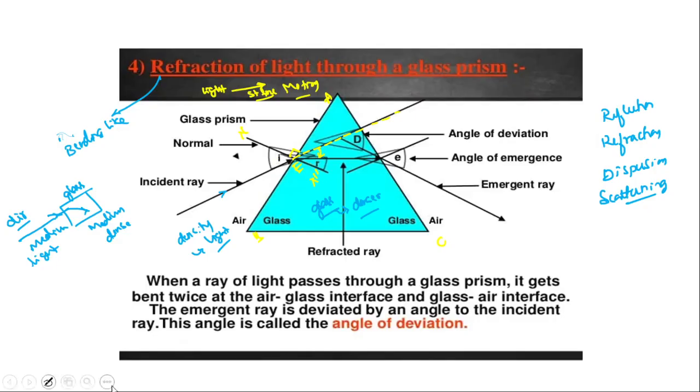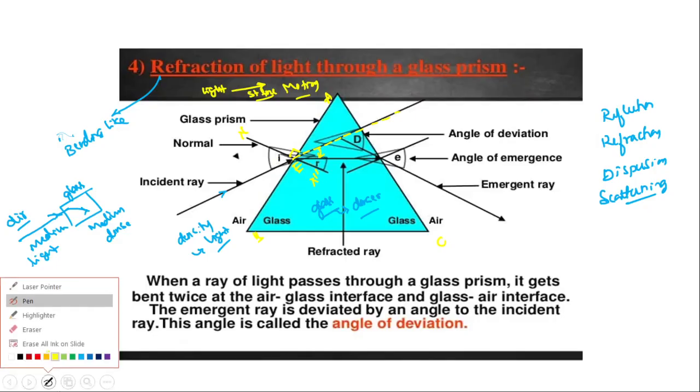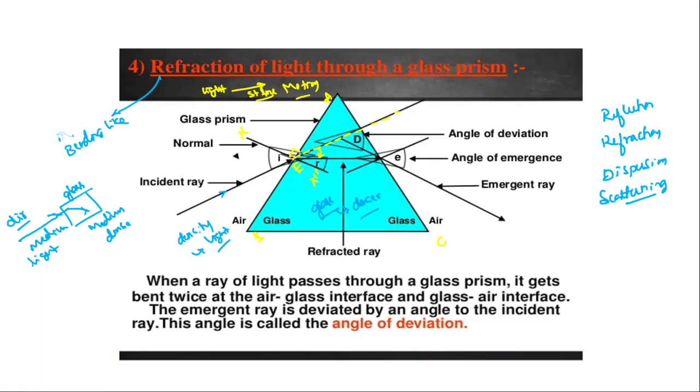This angle we call the angle of incidence. So this is the incident ray, and this is the angle of incidence. When it passes through the prism, it will get bent towards the normal. Again it will pass like this, and after reaching this plane AC, it will come out from the prism.